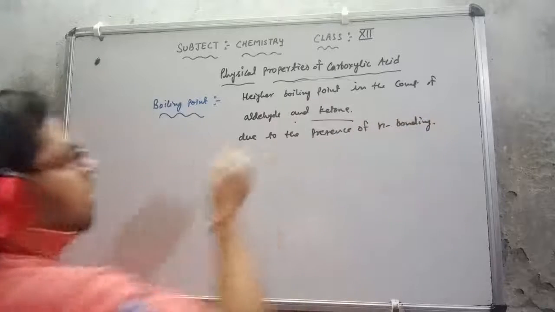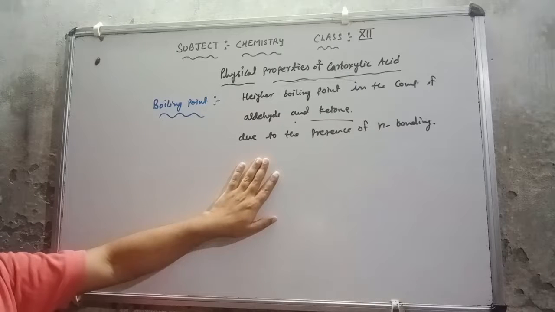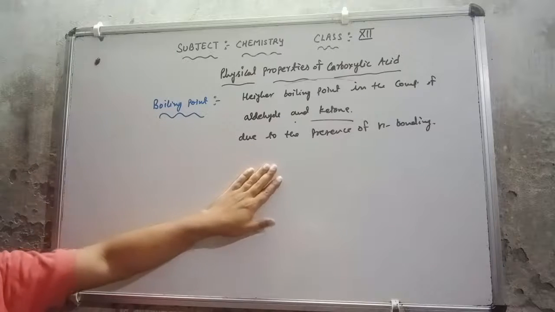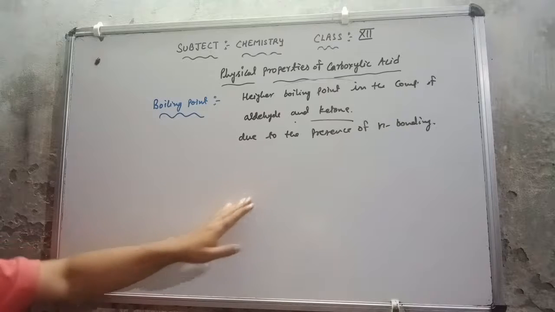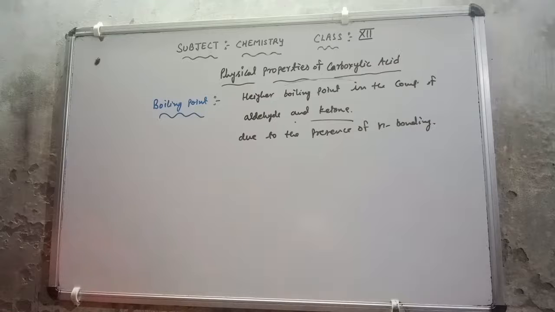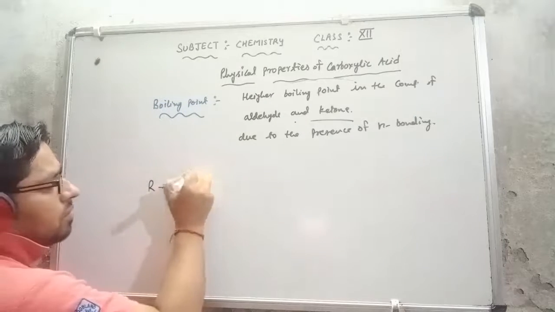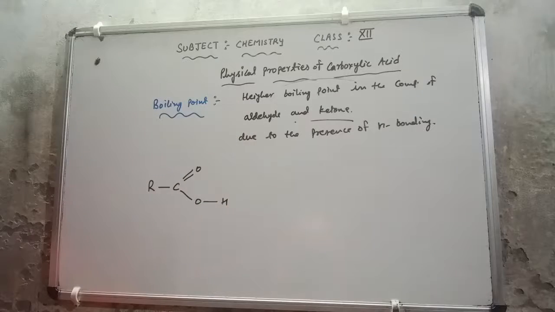Even in vapor form, it will show hydrogen bonding, because in the vapor form it shows a dimer. How does it show the dimer? You can easily see it here. Suppose I have one molecule of carboxylic acid.